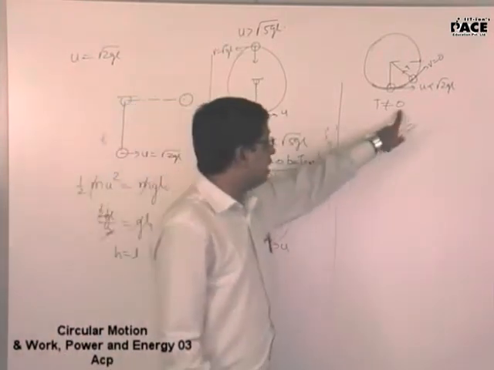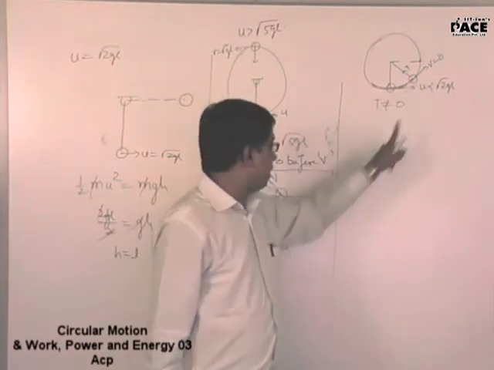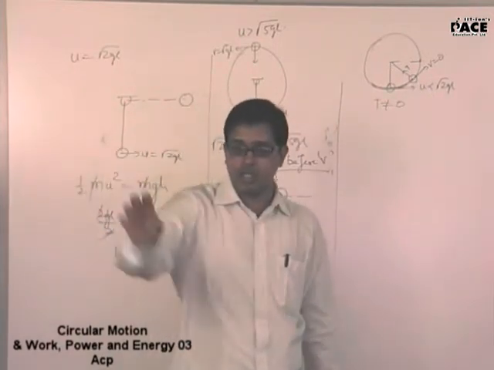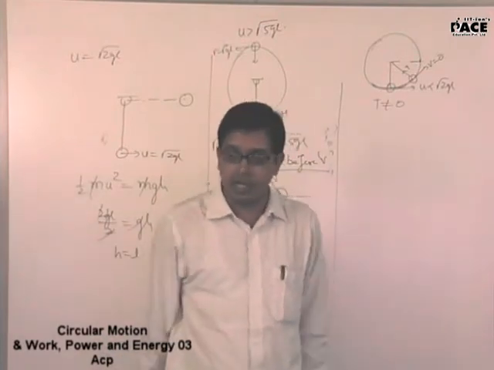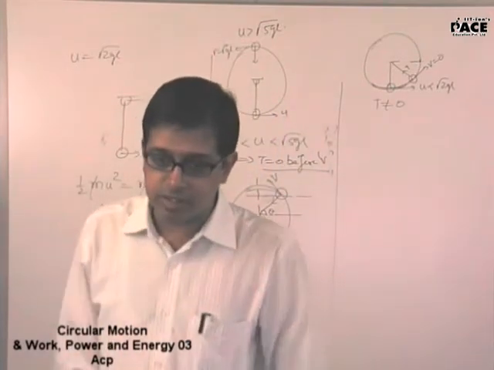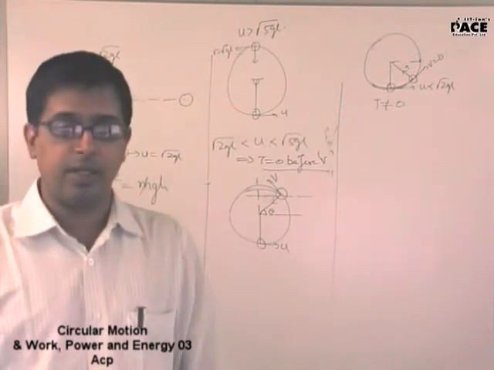Give velocity lesser than root over of 2gl. It will not reach the horizontal position. It will come somewhere till here and it will oscillate like a simple pendulum. This is the complete analysis of motion in a mechanical circle.